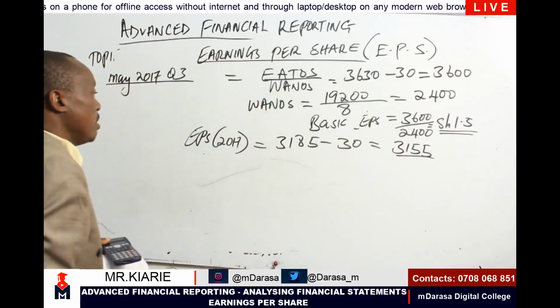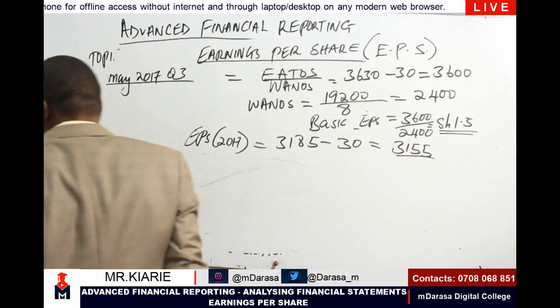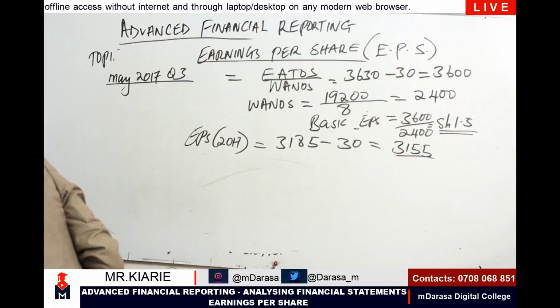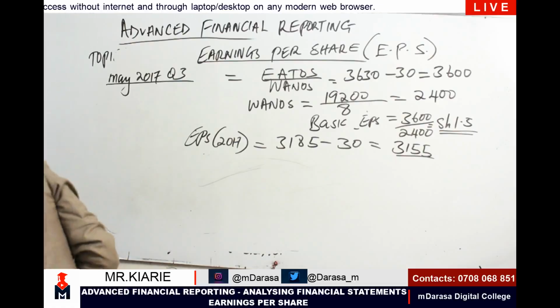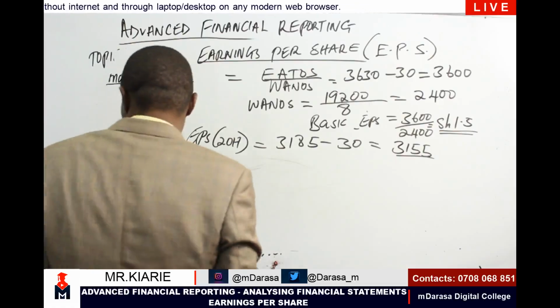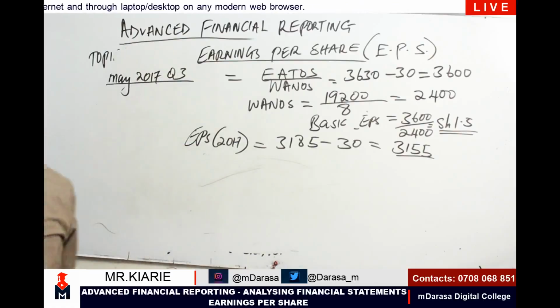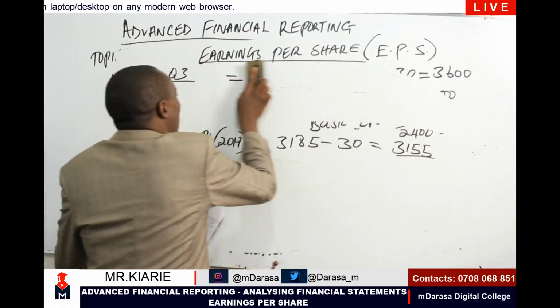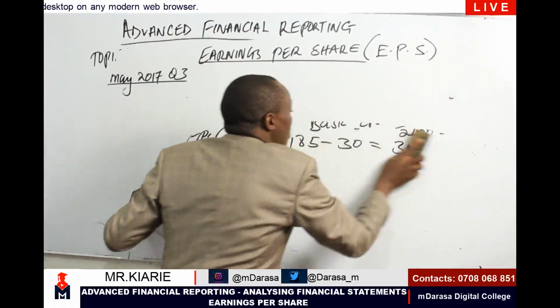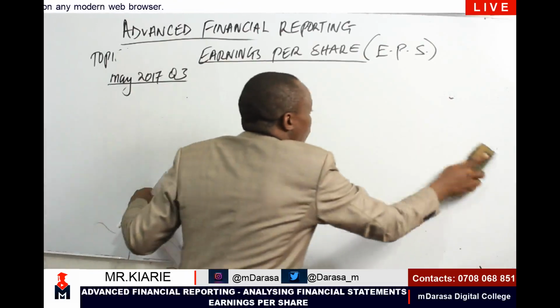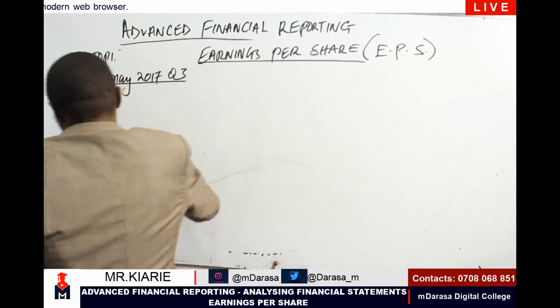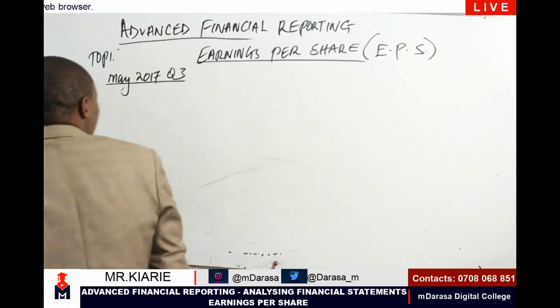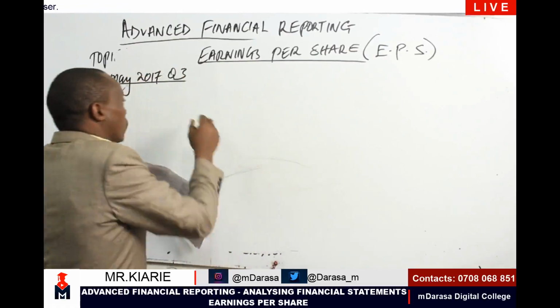Now, what is remaining is to get the WANOS for 2017. For the WANOS for 2017, you need to prepare what we call a share movement schedule. So let's do a share movement schedule. It is prepared in this format.